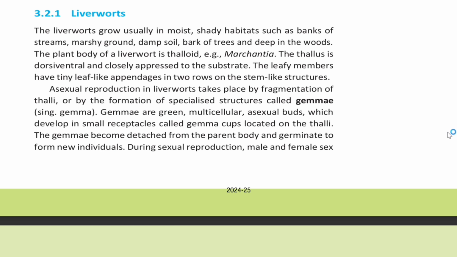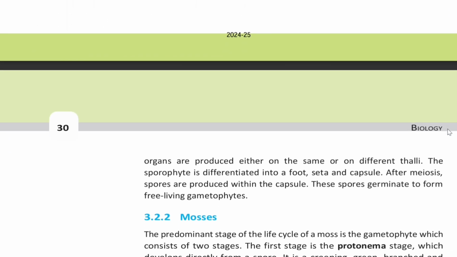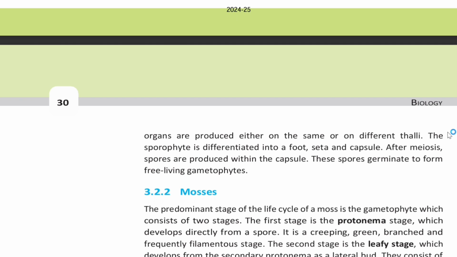During sexual reproduction, male and female sex organs are produced either on the same or on different thalli. This sporophyte is differentiated into a foot, seta, and capsule. After meiosis, spores are produced within the capsules. These spores germinate to form free-living gametophytes.